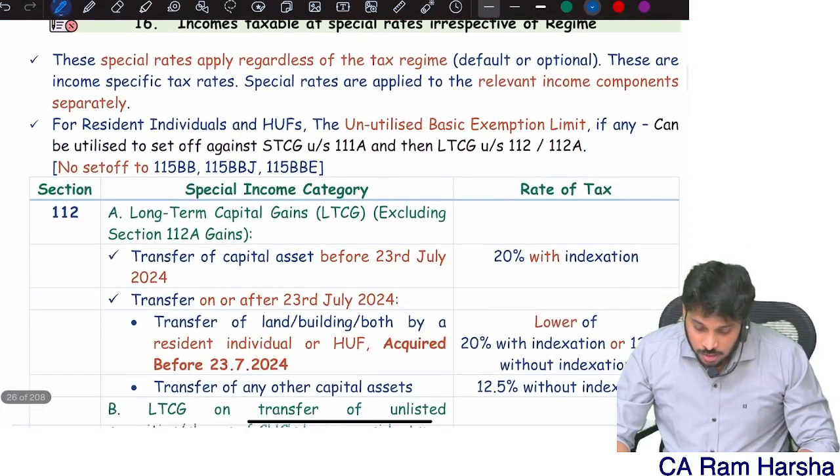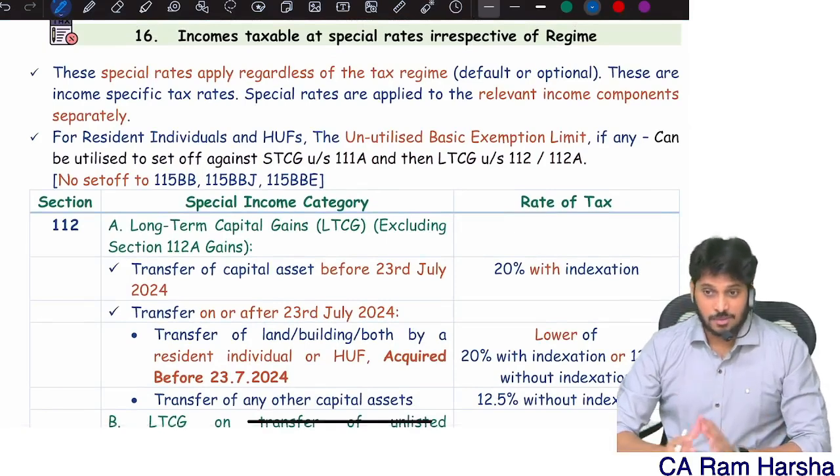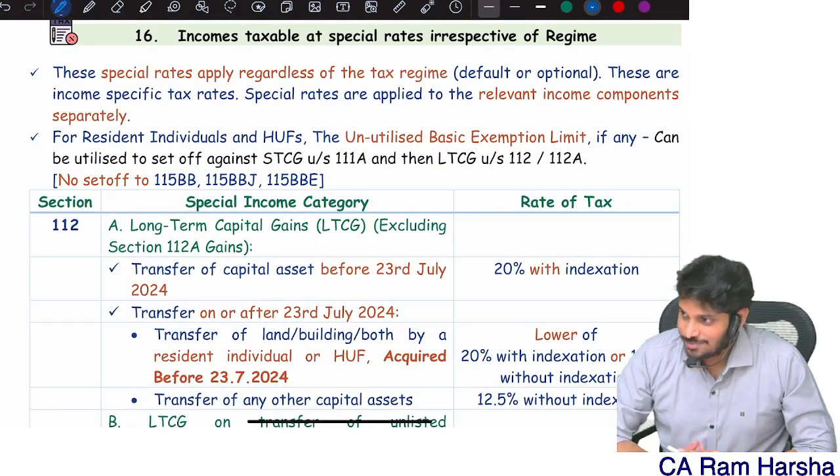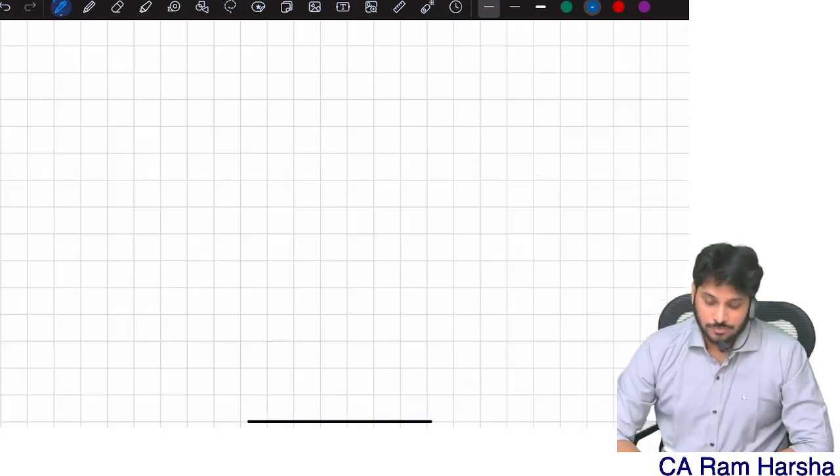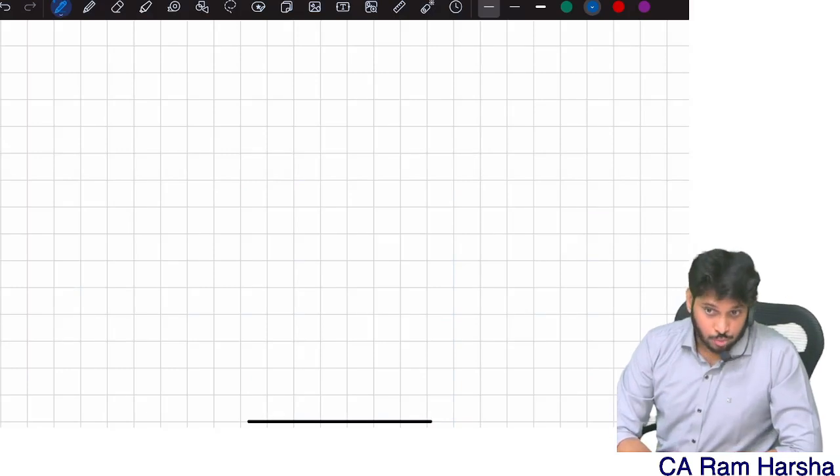Now we have something called special tax rates. Okay, this is the basic tax rate. When you are computing tax, again I'll tell you, this is the most important checkpoint.